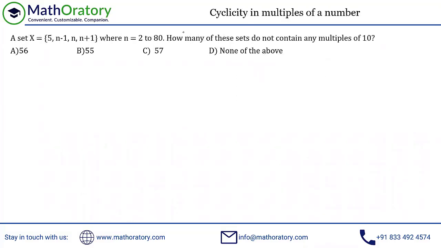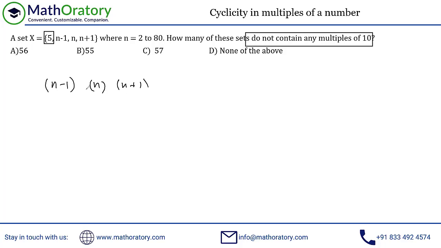In this problem, we are looking for how many of these sets X do not contain any multiples of 10. Now, if you think about this, the 5 is useless, right? In this particular set, if you try to analyze how many sets there are, even in that, the 5 is just a constant. When the n is ranging from 2 to 80, only these terms are going to change. The 5 is never going to change. So just ignore the 5. Simply think about the n minus 1, the n, and the n plus 1. Just think about these three terms while n is ranging from 2 to 80.